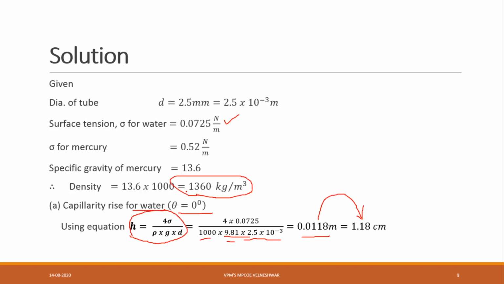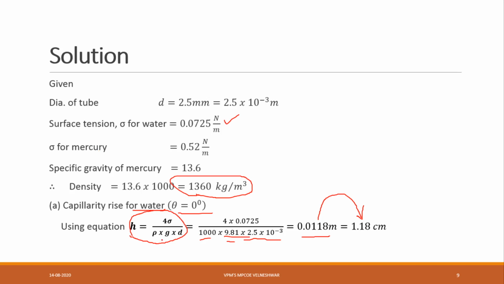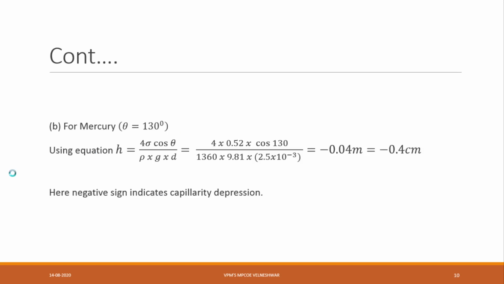Now we have to find for water. Now again we have to find for mercury. That is, instead of 4 sigma by rho g d, the formula will be changed to 4 sigma cos theta by rho g d.